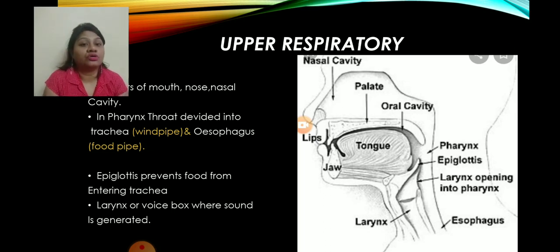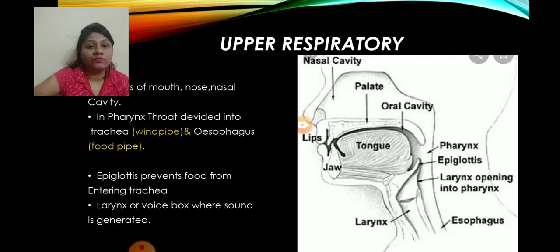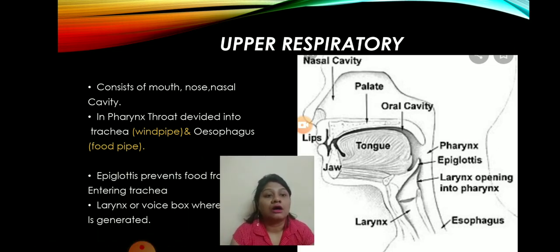Okay, so just remember once again. The upper respiratory tract consists of your mouth, then nose, then the nasal cavity. After that comes the pharynx. In the pharynx, the throat divides into two parts. One is the windpipe and another is the food pipe.